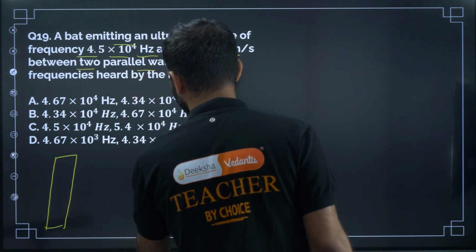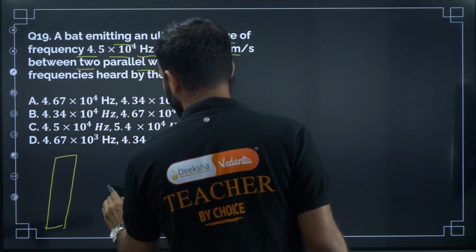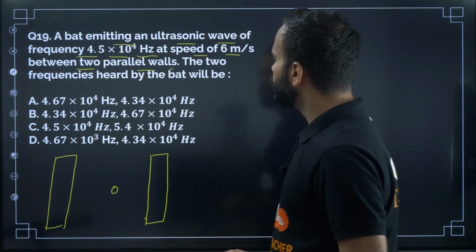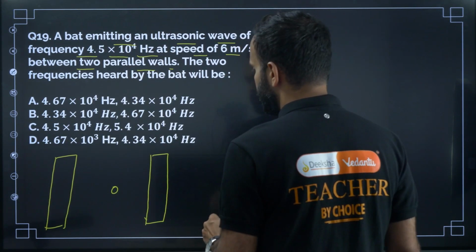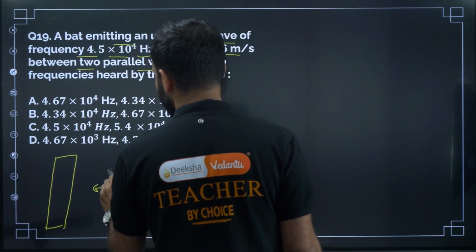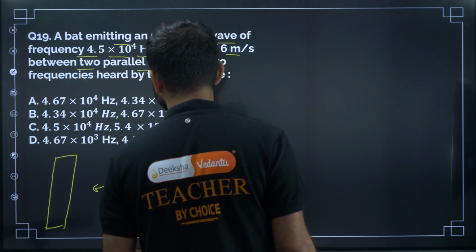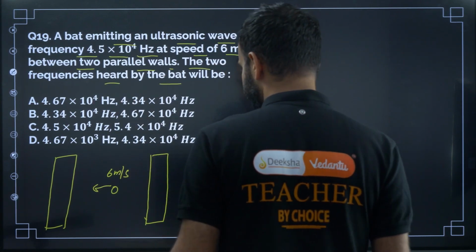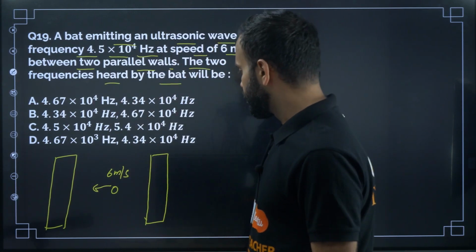Okay, so two walls. Now the bat is emitting frequency 4.5 × 10^4 hertz. The speed of the source is 6 meter per second. The two frequencies heard by the bat. Okay, what are the two frequencies?